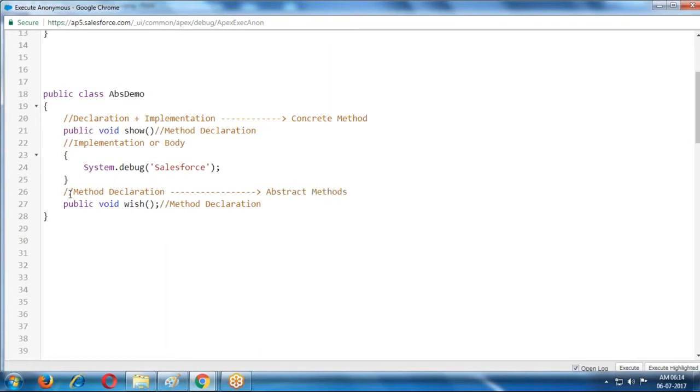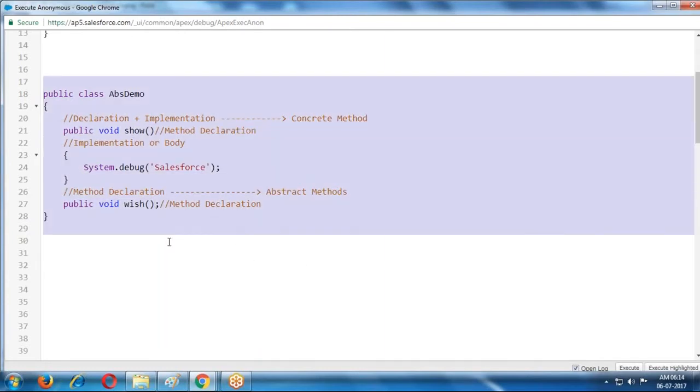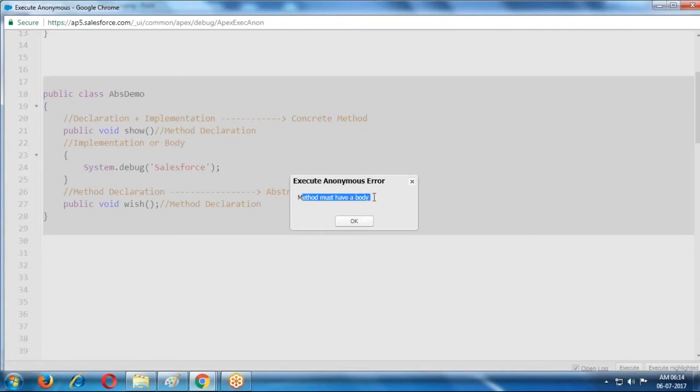Abstract methods. So we are hiding the implementation. We are providing only the declaration, only method names, but not the implementation. If you are not providing a body here, then Salesforce cannot accept this method. It requires you to define a body, otherwise it cannot accept.